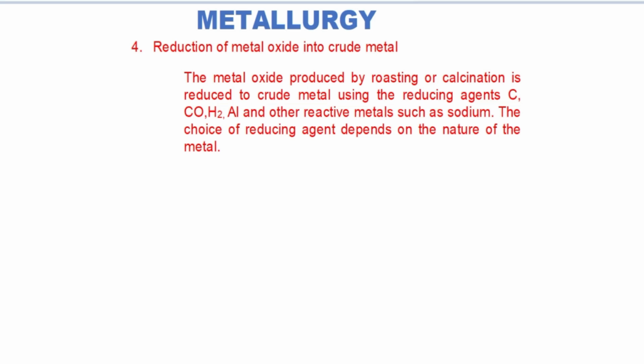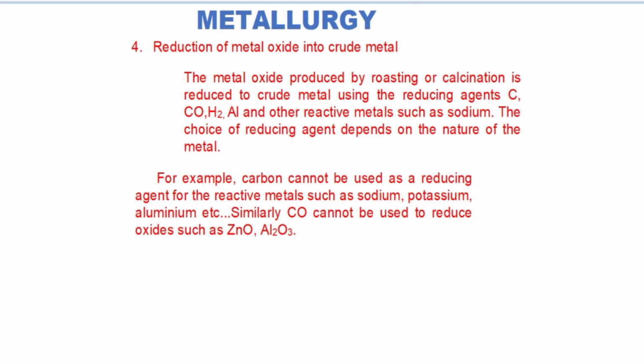For example, carbon cannot be used as a reducing agent for the reactive metals such as lithium, sodium, aluminium, etc. The reason for this we shall discuss in the Ellingham diagram. Similarly, carbon monoxide also cannot be used as a reducing agent for zinc oxide, aluminium oxide, etc. Now we shall discuss different methods for the reduction of metal oxide into crude metal.